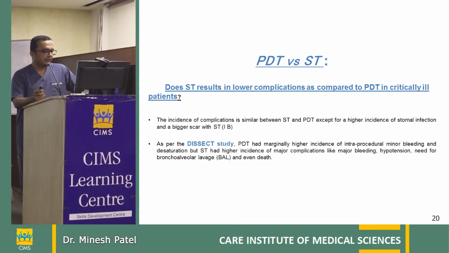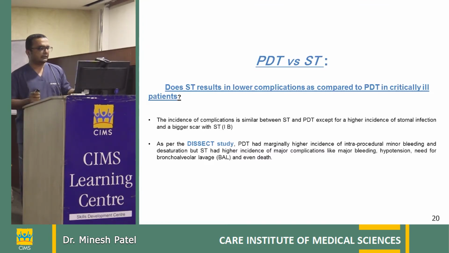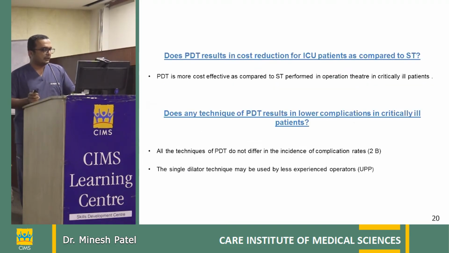But according to our Indian study, the DISEC study, PDT has a higher incidence of minor complications like minor bleed at the puncture site, and desaturation. But standard tracheostomy has a higher rate of major complications like major bleeding, hypotension, need for ventilator support, and even death. So generally with the PDT, death is very unlikely, and we have not seen that.